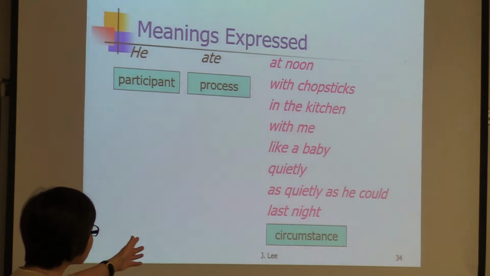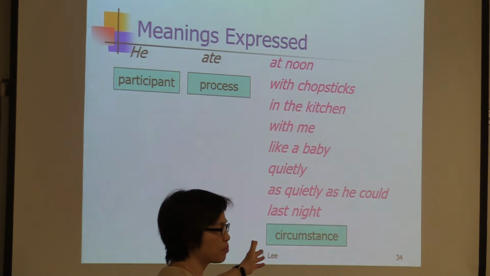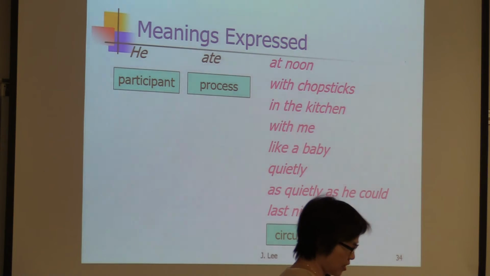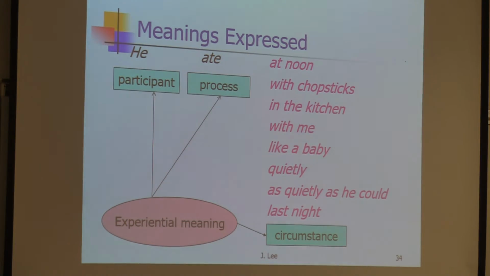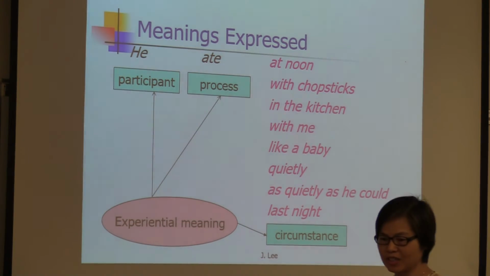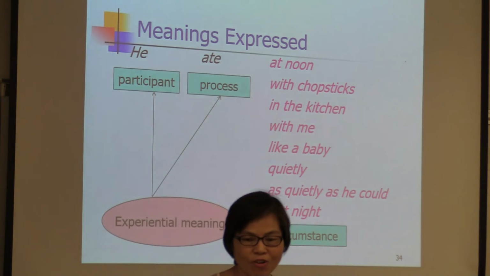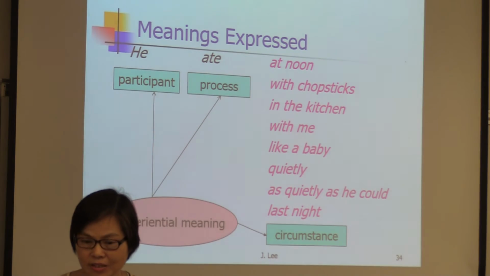So these circumstances, these adverb phrases or prepositional phrases, express what kind of meaning? Experiential, textual, or universal? Experiential meaning. So the participant, the process, the circumstance are all about the experiential meaning.